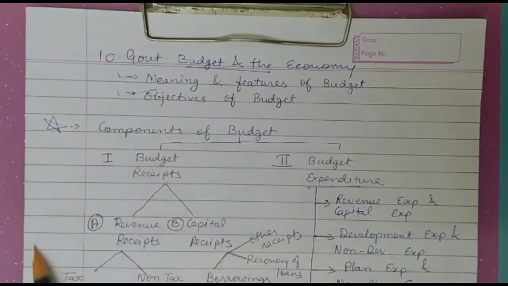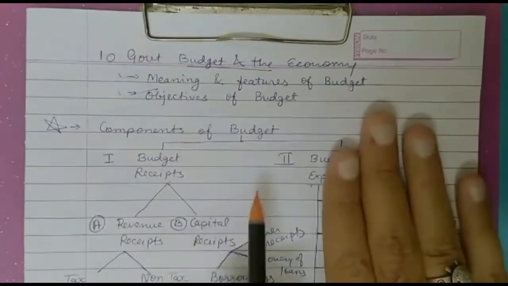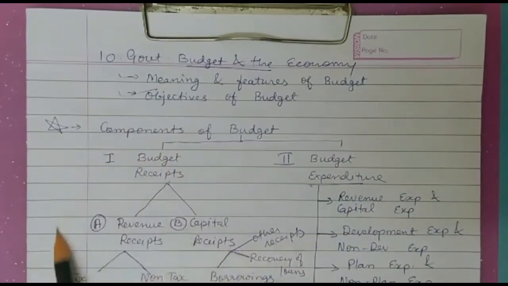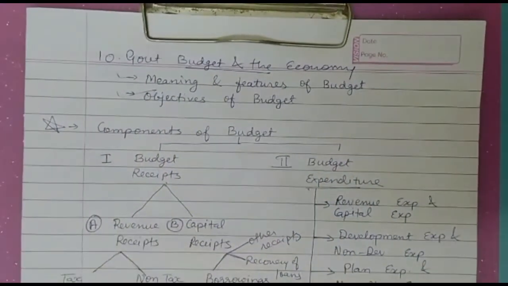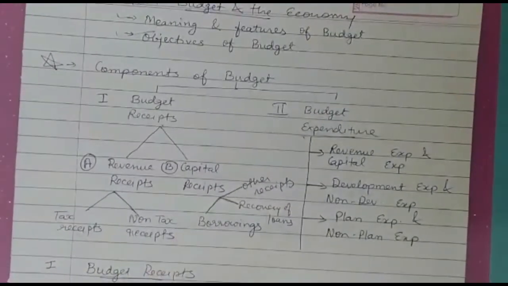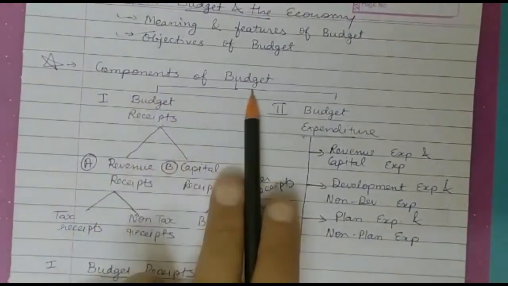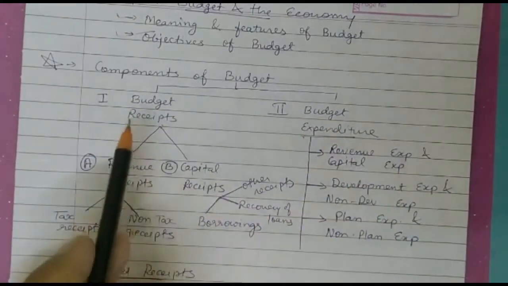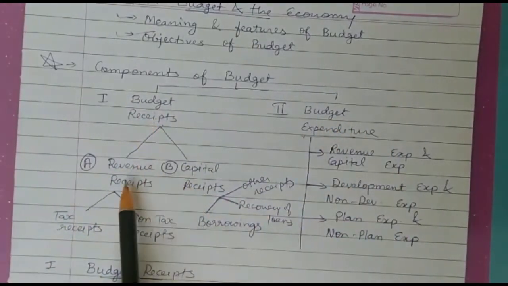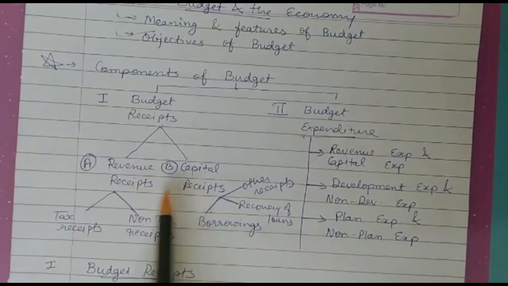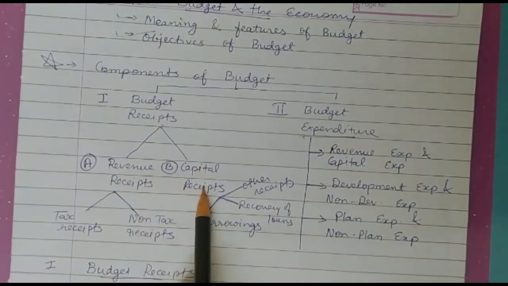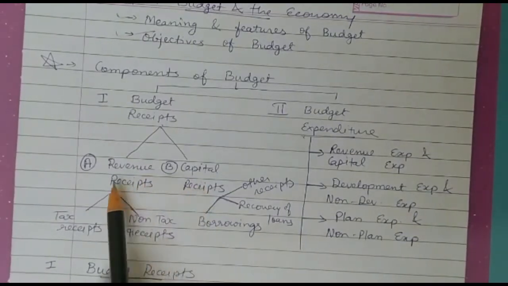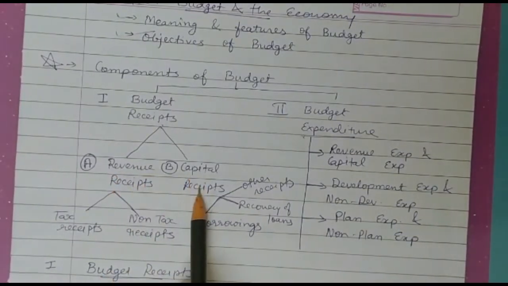Today we are going to discuss in detail about budget receipts only. Let's have a small understanding here, then we will go in detail. Pay attention everyone. There are two components of budget: budget receipts and budget expenditure. Budget receipts are again classified into two parts: revenue receipts and capital receipts. Let me tell you the definition first of all of revenue receipts and capital receipts.